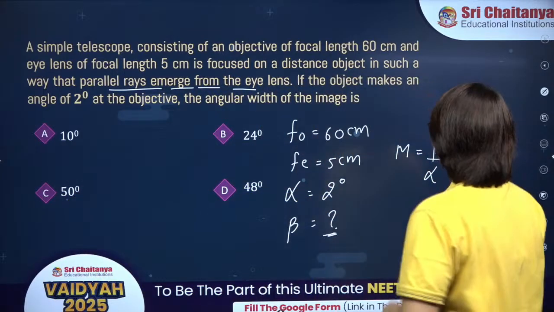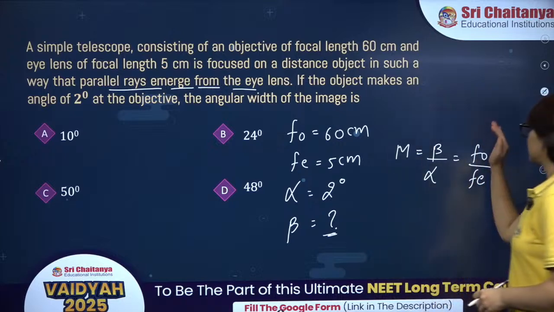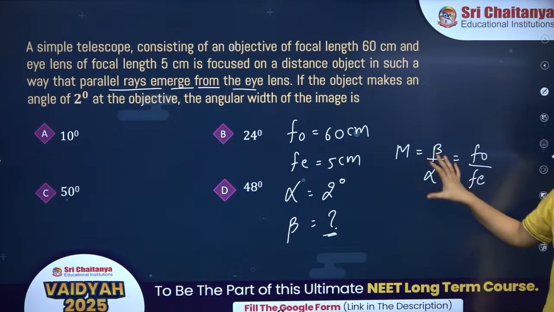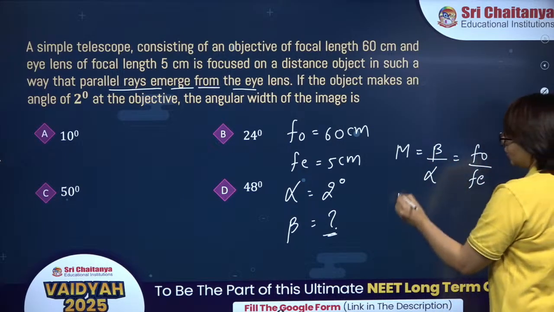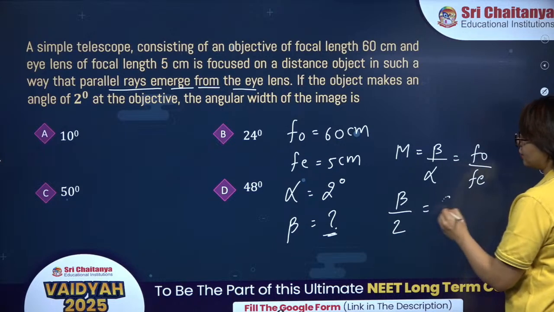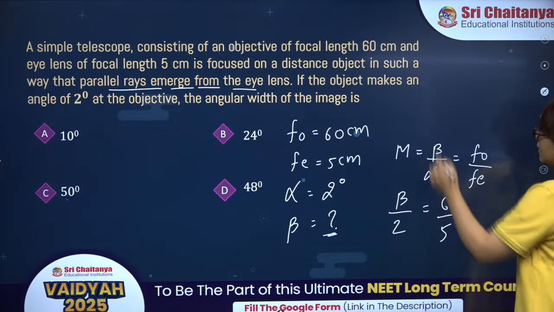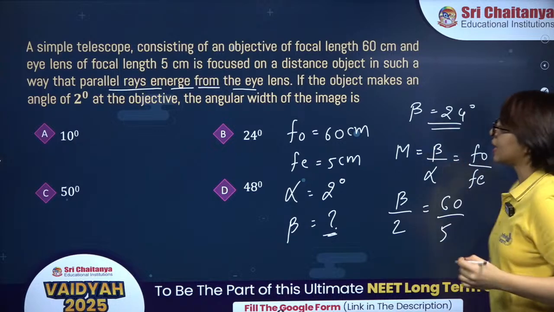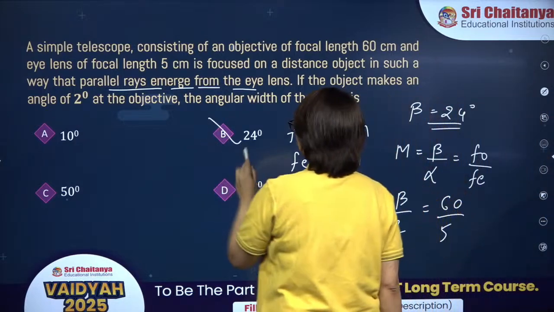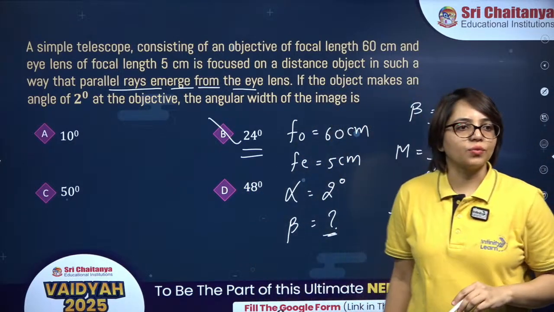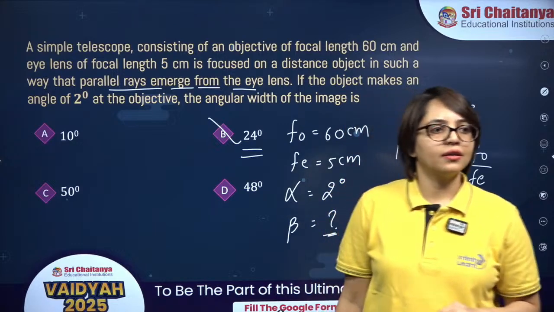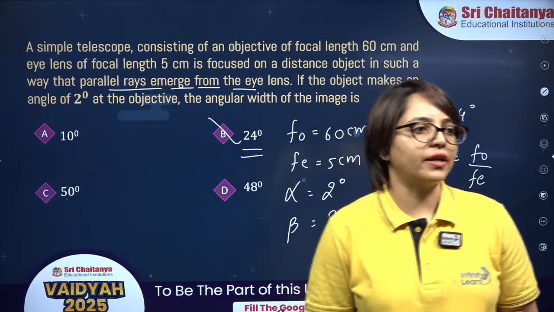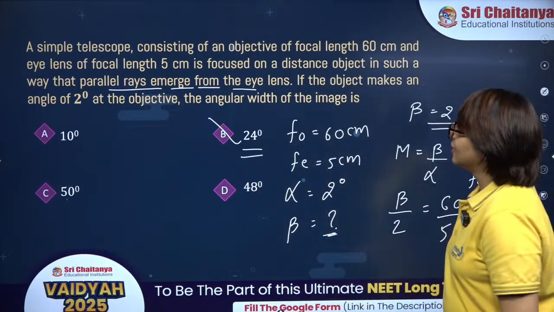So for m infinity we apply magnification as FO upon FE. Fine. So beta is unknown, alpha is 2, FO is 60, FE is 5. So from this one you will get beta as 24 degrees. Right. So correct answer is option B. Okay, chaliye, well done guys, well done everyone.